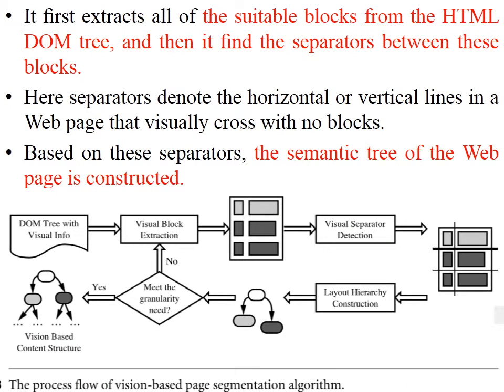In web structure mining, it first extracts all of the suitable blocks from the HTML DOM tree, and then it forms the separators between these blocks. Separators denote horizontal or vertical lines, and based on the separators the semantic tree of the web page is constructed. First a DOM tree with visual information is constructed, then the visual blocks are extracted and separated, and then a layout hierarchy is found. From the layout hierarchy a model is developed. If it meets the granularity requirement, the vision based content structure is extracted; if not, blocks are extracted again, separators are formed and the tree is constructed again.